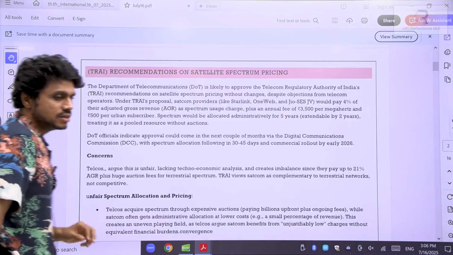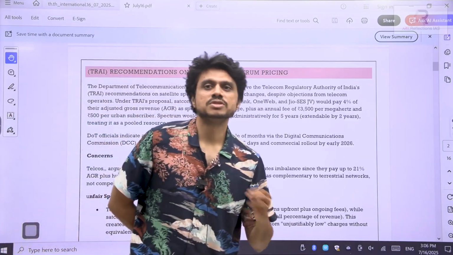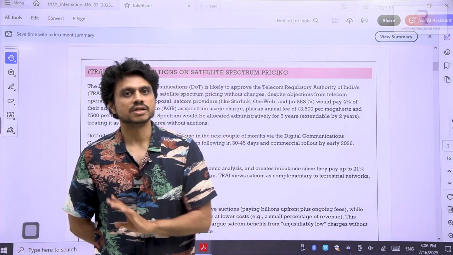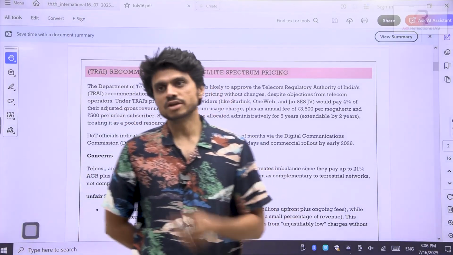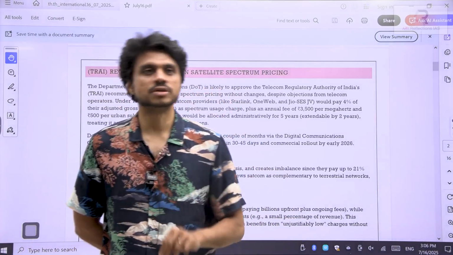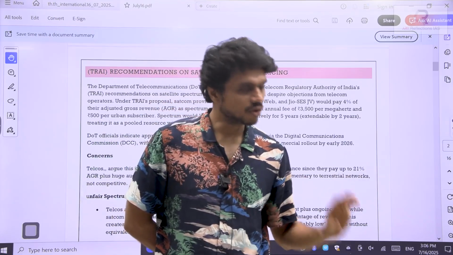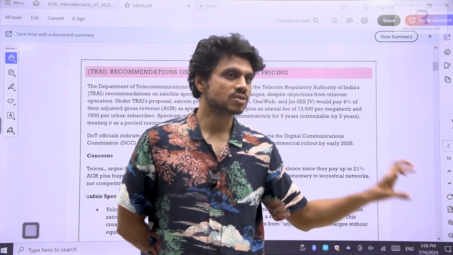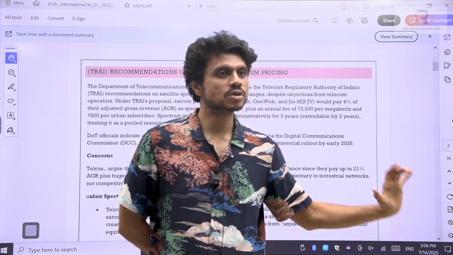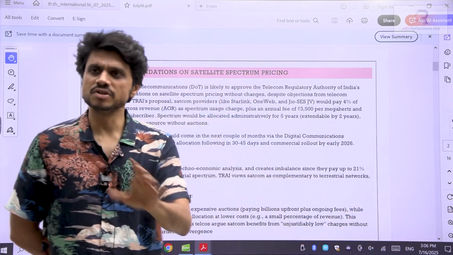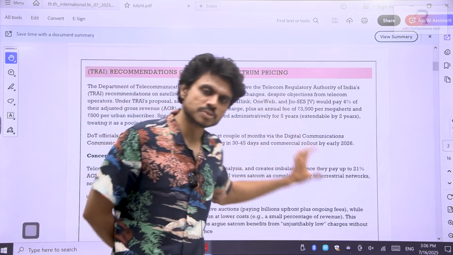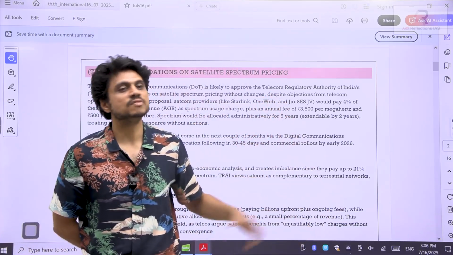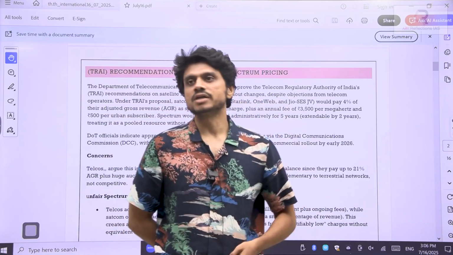So this is an article. I'll try to take articles from Business Standard, The Hindu, as well as the Indian Express. So from these three sources, I'll try to take up the important things. In this way, all your areas of governance, economy, science and technology, including the environment, are getting covered. I'm not leaving any section. Especially from the Business Standard, your economy will get covered. So what is this article about?